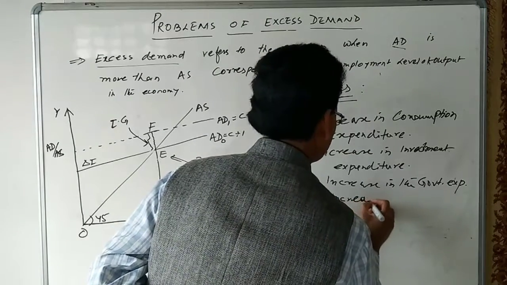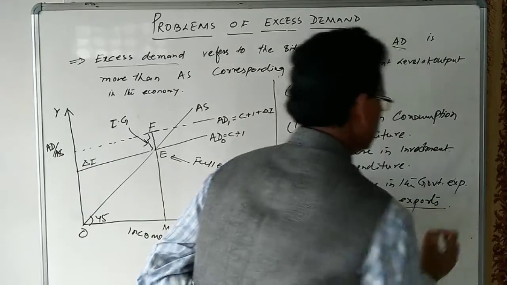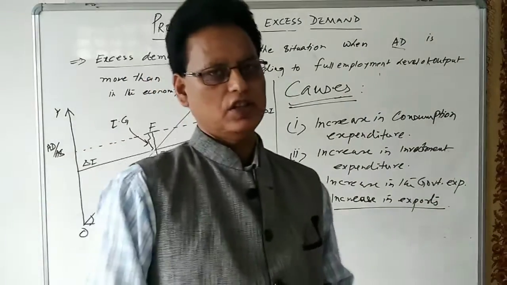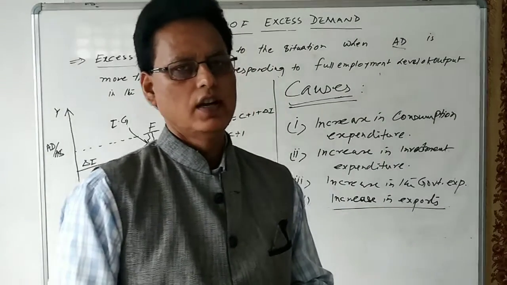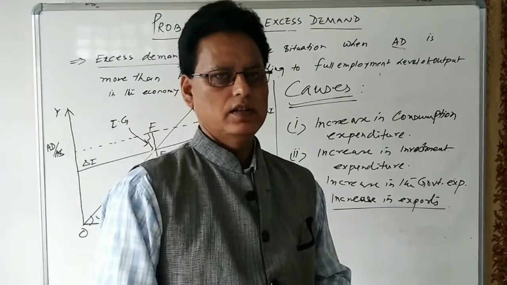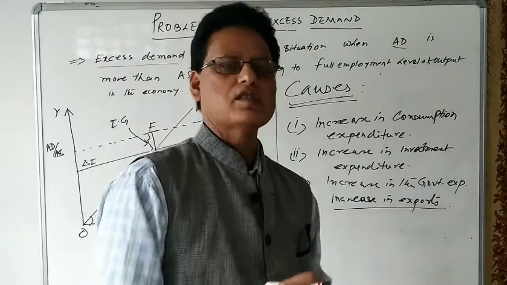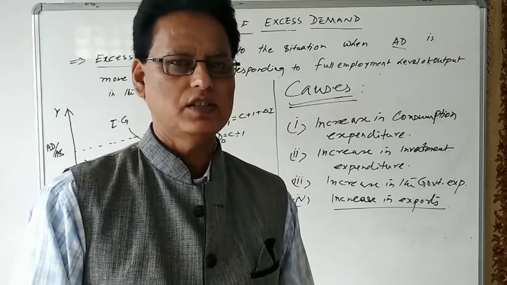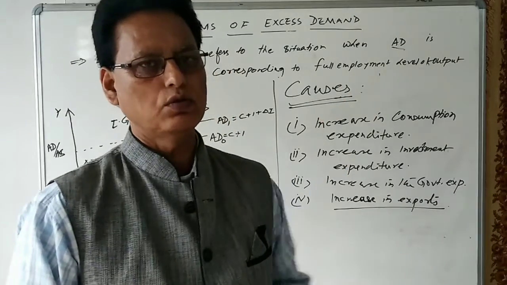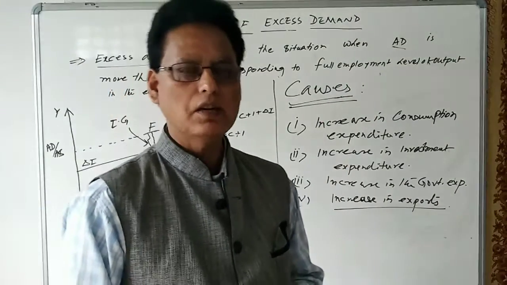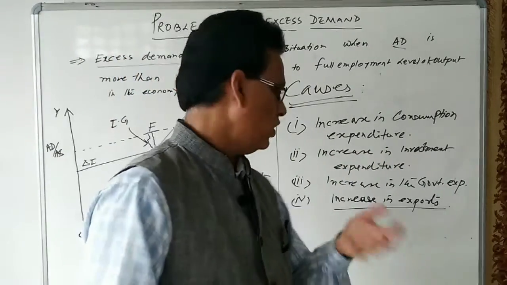Another one is the increase in exports. Sometimes there is a devaluation of the currency of a country. If there is devaluation of the currency, then the foreigners find that the goods of that particular country are cheaper. When they find the goods cheaper, they start buying goods from that country, and the demand for the goods of that country increases. Whenever the demand becomes more than the supply, then certainly the price will go up and up.